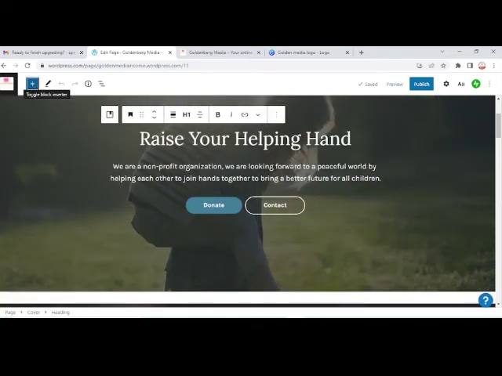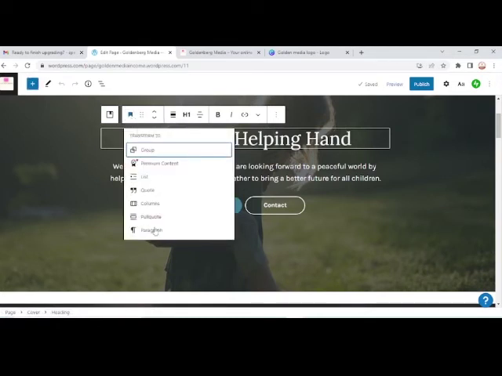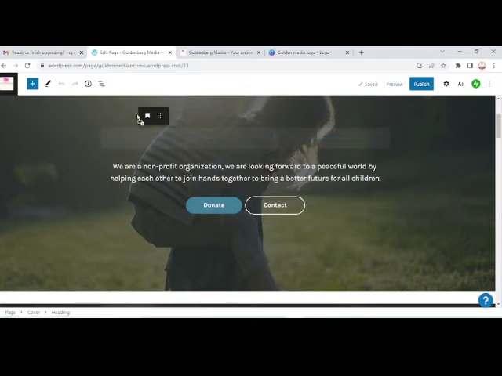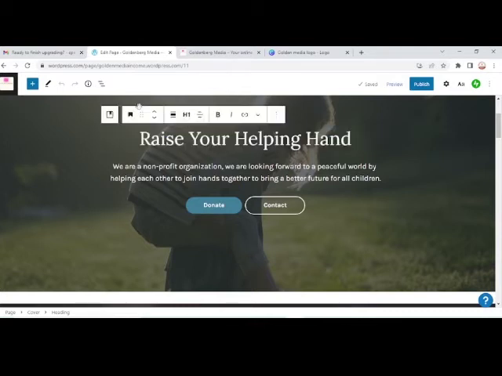Right now I don't need any block. You can also add a heading, or change the block type as you like, for example to a paragraph. You can also make a block move up or down by clicking on these buttons. You can drag and drop a block if you need to, moving it somewhere else. And then there are some alignments over here.